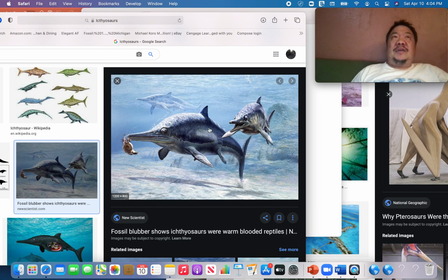These are reptiles. How do we know they were reptiles? Because when you look at their skeletons, they have the same skull shape, the same anatomy as a reptile. Another thing we know about ichthyosaurs is, since they're reptiles, they don't have gills, they have lungs. So they had to come up for air a lot. They couldn't live in the deep ocean because by the time they went up for air, they would have suffocated. So we think they lived in the shallow ocean.